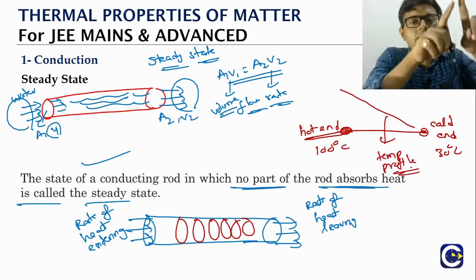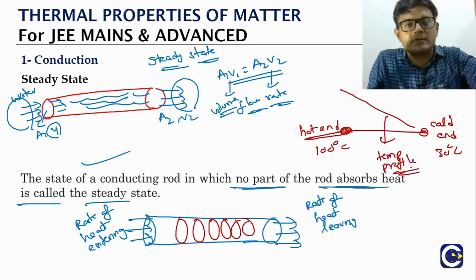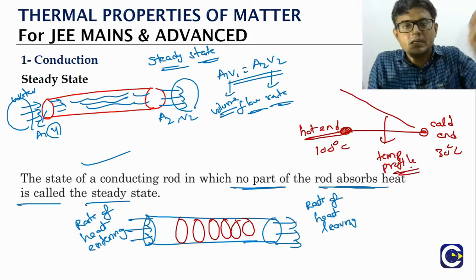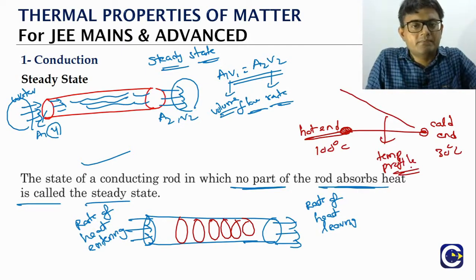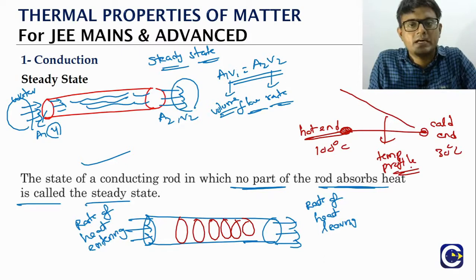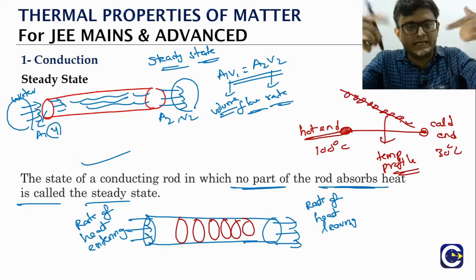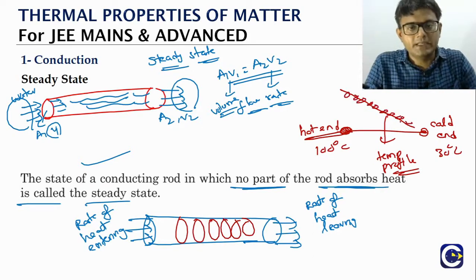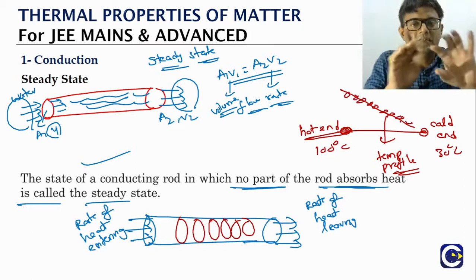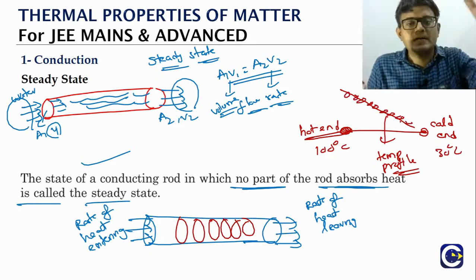When we keep a rod connecting between the hot end and the cold end, before we reach steady state, there will be a temperature profile that will be developed. So as we move from hot end to cold end, the temperature will gradually change from 100 to 30. Initially the entire rod might be at 30, but when we keep one end of the rod at 100, we will see that the rod will develop a temperature profile. Means these parts of the rod which are gaining temperature are basically absorbing heat. So till we reach steady state, some heat will be absorbed by different parts of the rod.